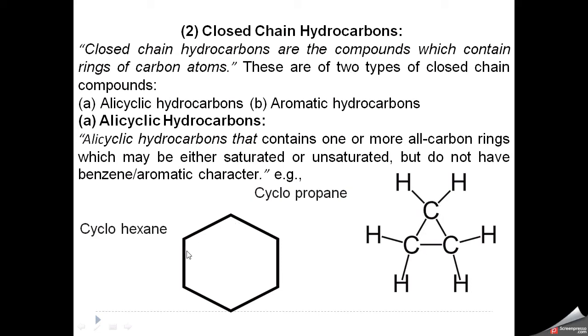This is another example, hexane. Now six carbon atoms are bonded together in a cyclic fashion, so this is called cyclohexane. Both of these examples are saturated. If some double bond or triple bond exists, then these are unsaturated cyclic compounds. But these are called alicyclic because there is no aromatic or benzene ring.